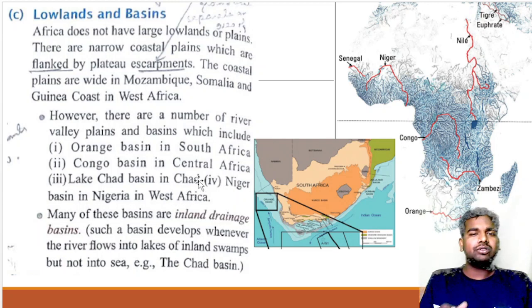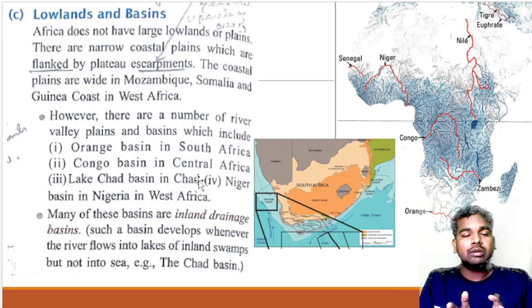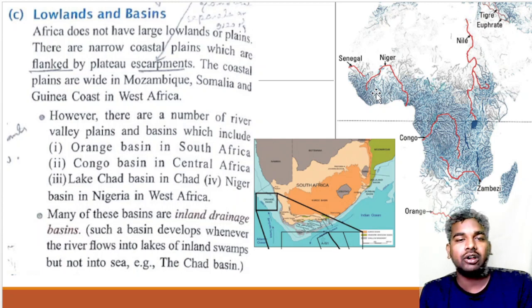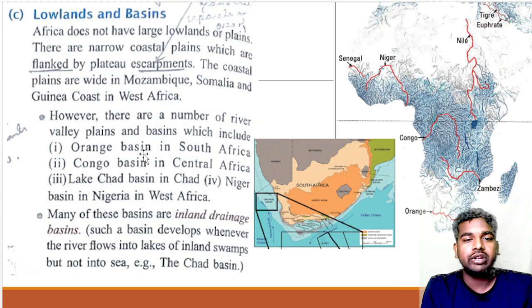So Africa does not have a large number of lowlands. If you find these lowlands, you can find them in the narrow coastal plains, such as in Mozambique, Somalia and the Guinea coast. In these areas you are going to have lowlands. Now if you talk about the basins, these are river basins: the Orange basin, Congo basin, Lake Chad and the Niger basin. We are talking about the river and the region around the river.